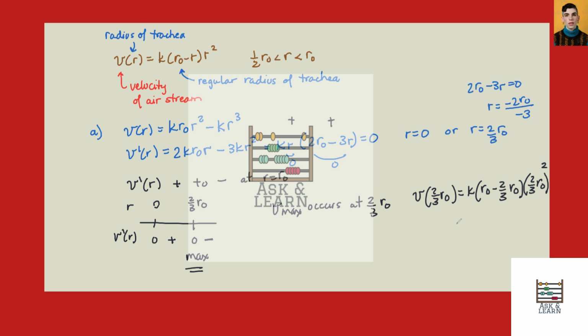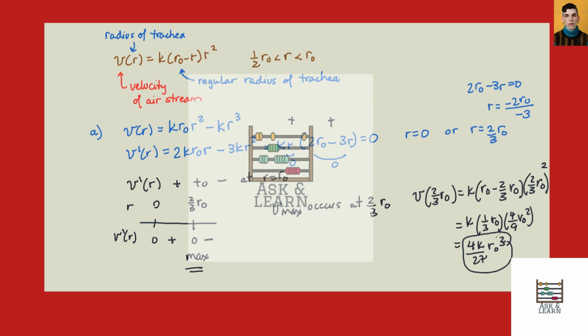Squared. Okay, so that gives me k times 1/3 of r0 times 4/9 of r0 squared. So we can clean that all up to be 4k over 27 r0 squared. Nope, cubed, because we have 3 of them. Okay, so our fastest speed is 4k over 27 r0 cubed. Cool. So that's our formula.